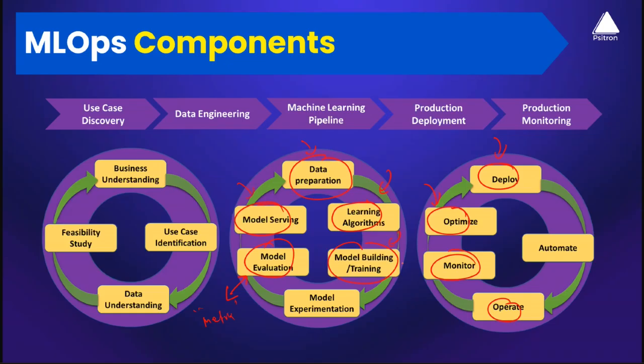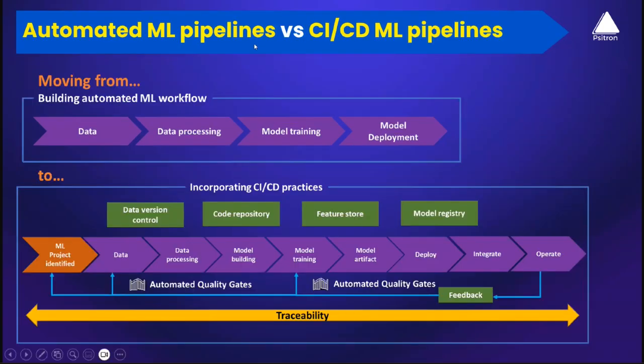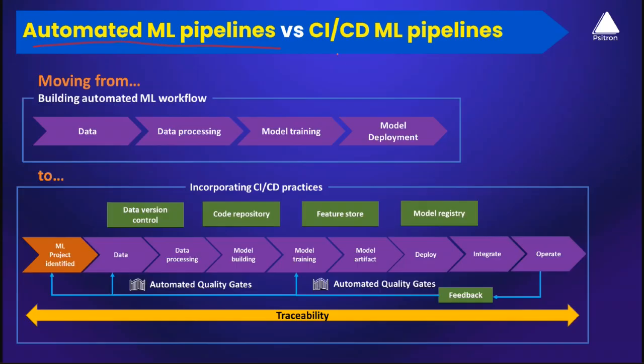Saying that, now let's head towards a very important slide. Okay, so let's get started. This particular slide will give you a good idea about what end-to-end, high-level automation in industry would look like. We're talking about automated ML pipelines versus CI/CD pipelines. So let's get started.